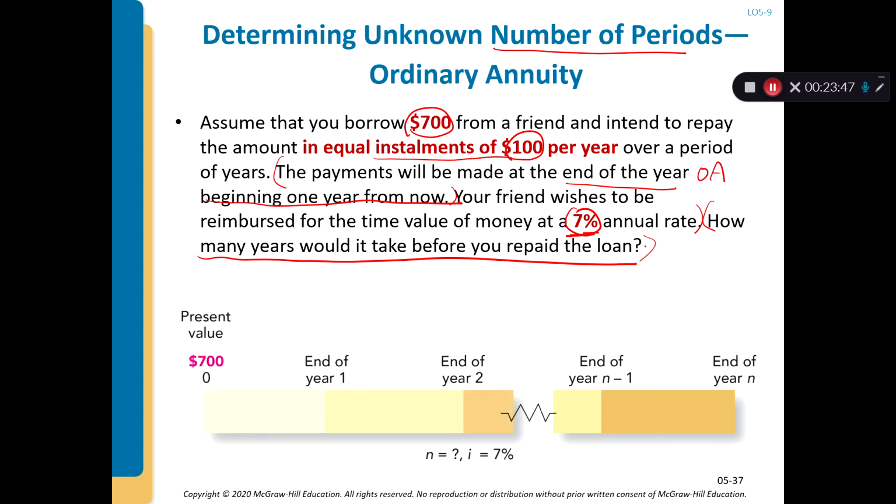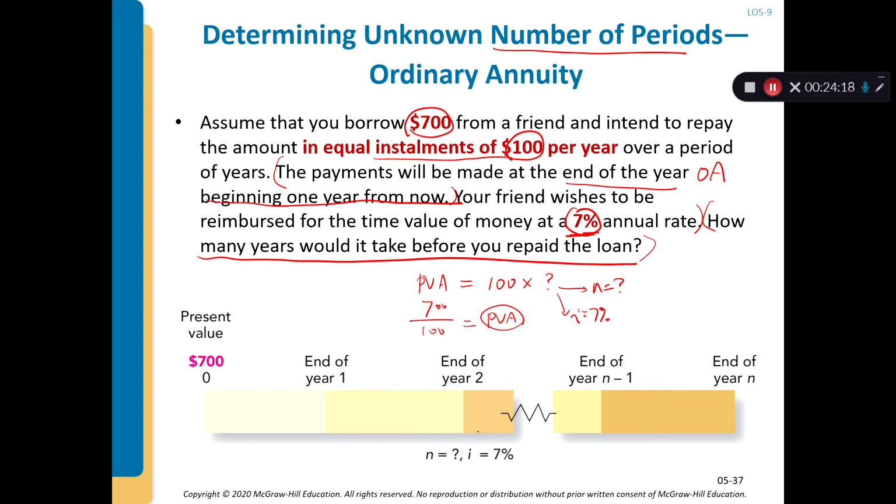Same thing: you know the present value of the annuity, you know the annuity is 100, and n is the question, but I is actually 7%. So you can use 700 divided by 100 to calculate the present value of annuity factor.